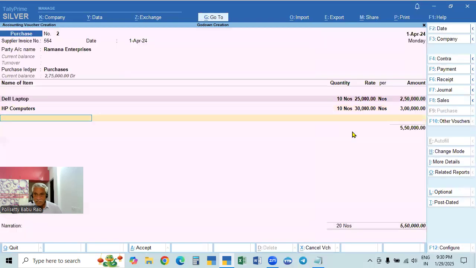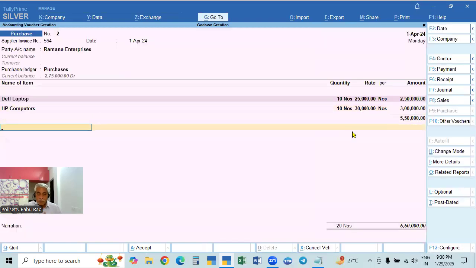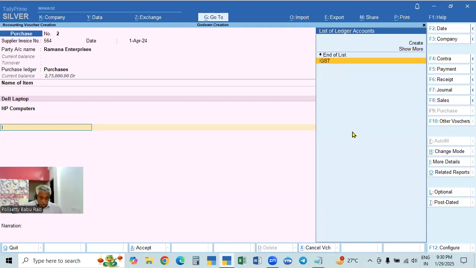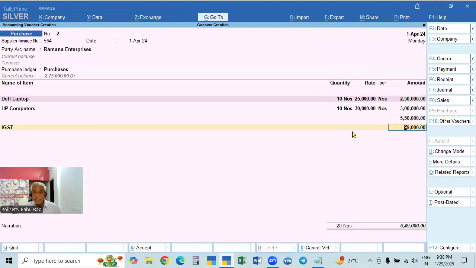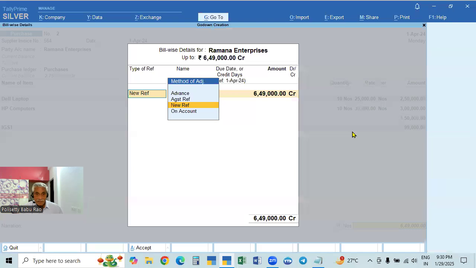Now, in the case of the previous purchase, local state, that means the tax we calculate is CGST and SGST. Previously, IGST was not taken. We took CGST, SGST. But this is interstate, that is why you have to calculate IGST. So calculated IGST and come here. So new reference, the bill number, new bill number, accepted.